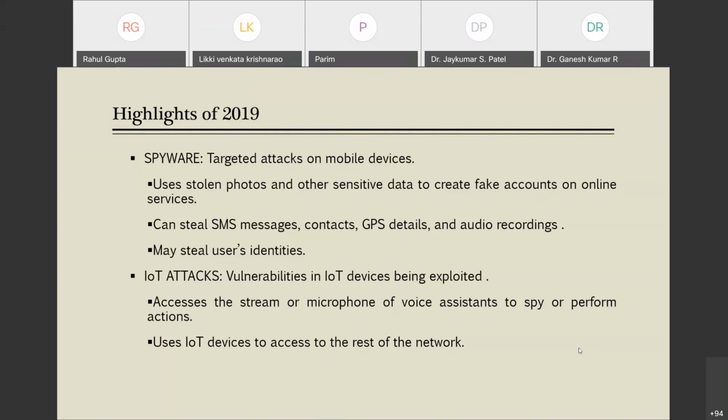They use the IoT device to access the rest of the network. That is also threatening, because you might already know that most IoT applications are being incorporated these days in healthcare. So when we have such attacks in our healthcare industry, that is very vulnerable and very threatening to us.